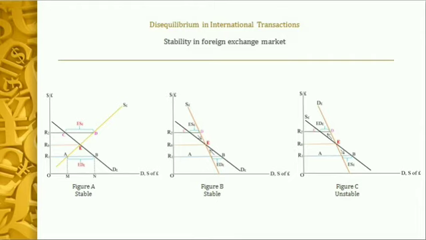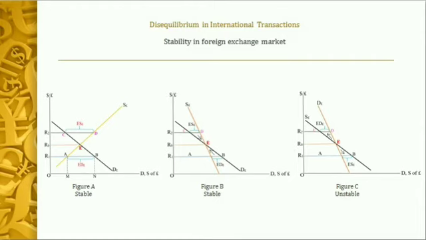The reverse is true at the exchange rate R2, where the country is having an excess supply of pound which is exactly equal to the amount CD. Now as the exchange rate is higher and there is excess supply, it will have a tendency to fall to R0. So once again the equilibrium is stable and deficit or surplus will be automatically corrected.